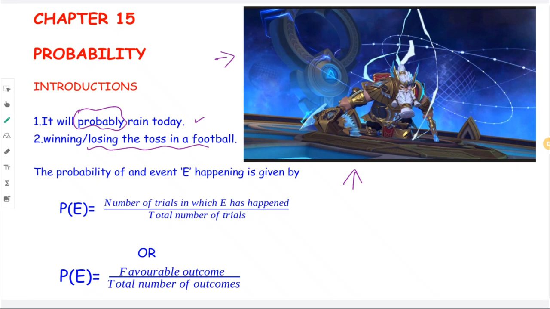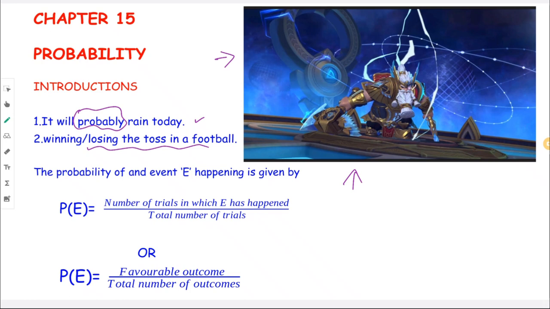Okay, and same thing when you're playing PUBG or Call of Duty too. Sometimes you try to hit the enemy through the wall, right? Maybe you heard something behind the wall and then you just start shooting. So what are the two chances there? Either the enemy is there and you will hit the enemy, or the enemy is not there and you will not hit anything except the wall.